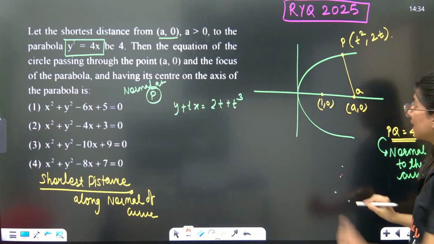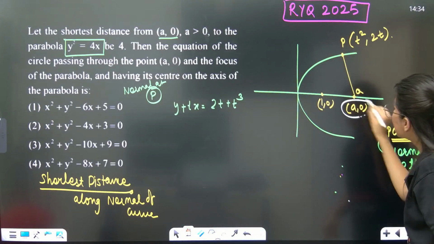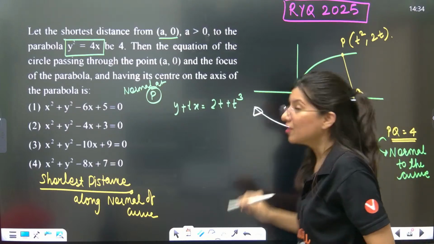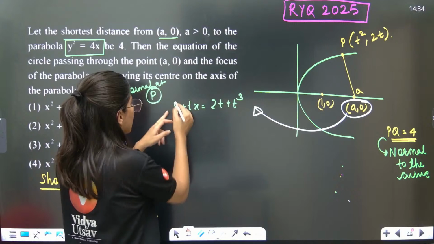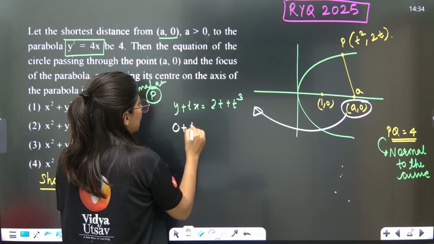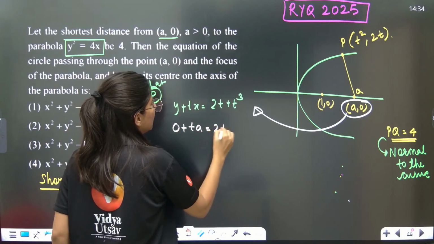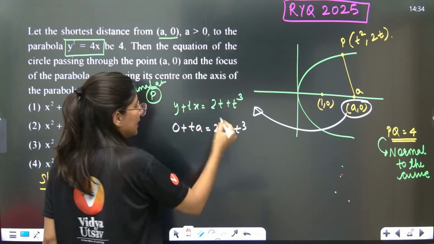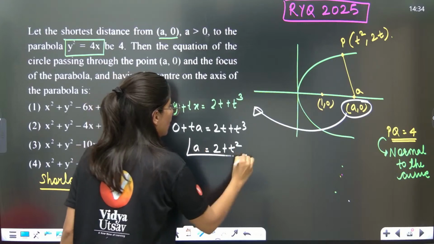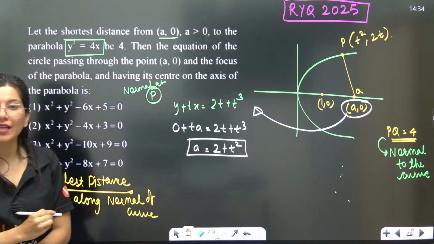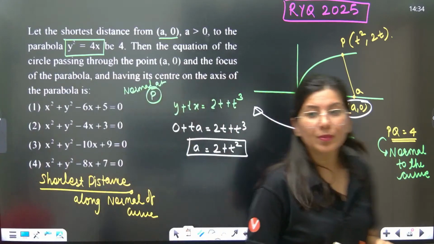Now understand, this normal PQ is passing through (a, 0). So just satisfy (a, 0) over here. So y is 0 plus ta is equals to 2t plus t cube. So t cancels, a will be 2 plus t square. This is your a, my dear students. a is nothing but 2 plus t square.